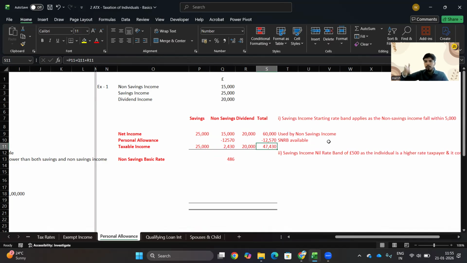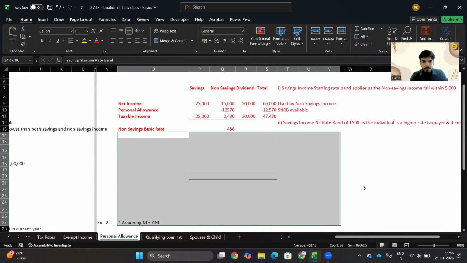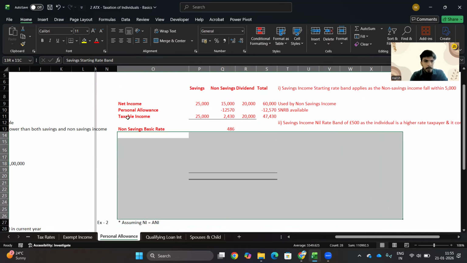Before that, we need to pay tax on the basic rate band first, up to £37,700, and over and above that, we would have the higher rate band at 40%. So firstly, we apply this basic rate band to non-savings income. So we start with non-savings income. Then what will we do?